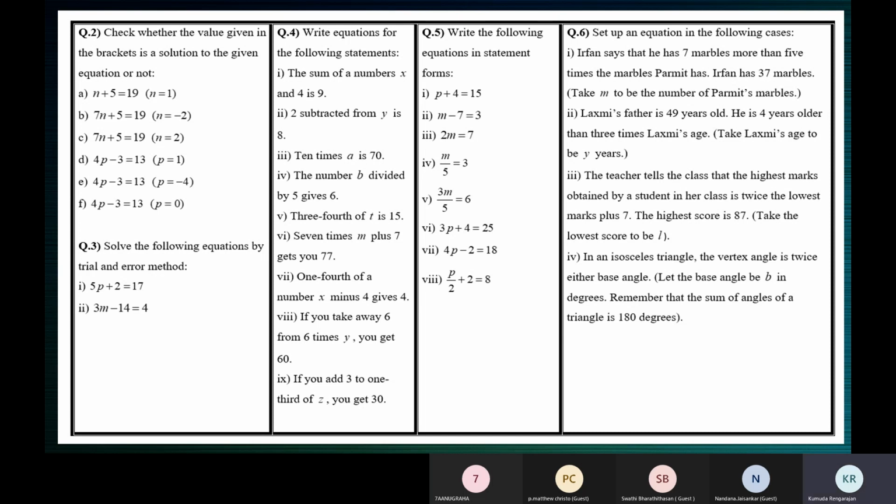And when you see the equality sign, it's an equation.